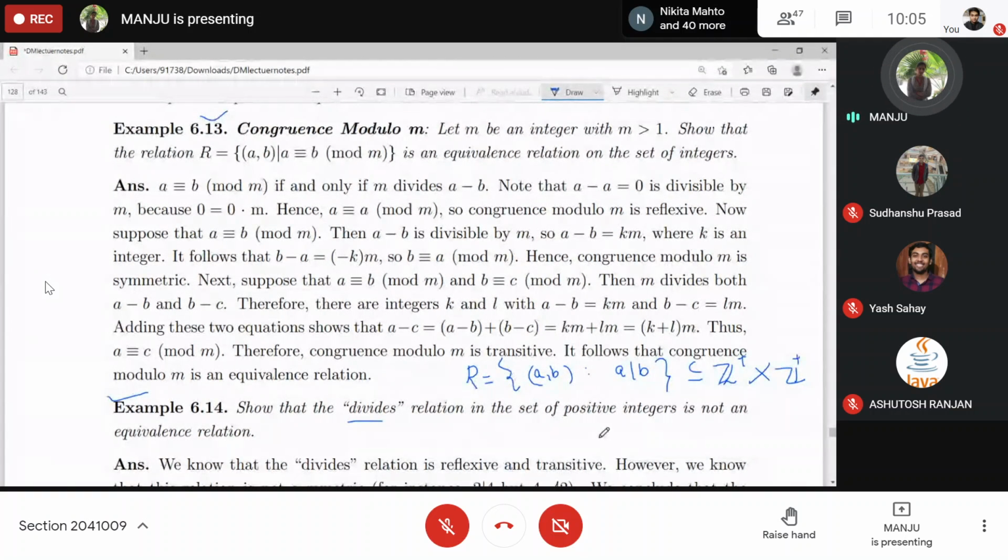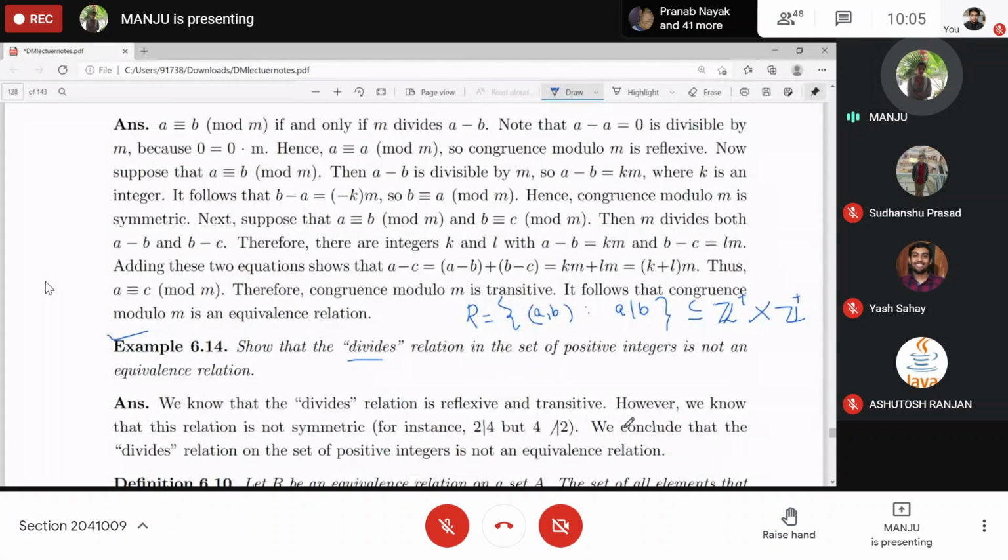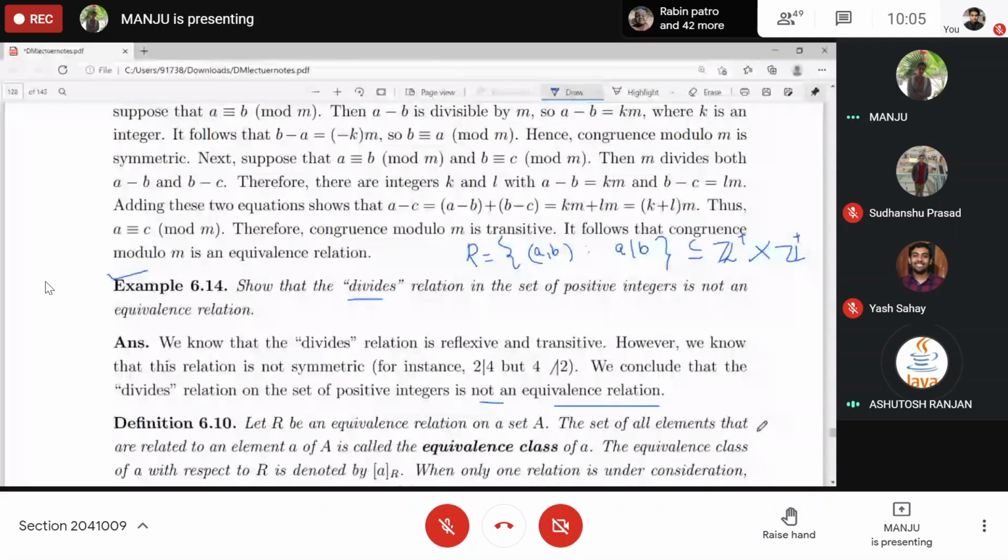For example, you can give a counter example: 2 divides 6, but 6 does not divide 2, right? So that means it is not symmetric, which means it is not an equivalence relation. Clear? Yes, ma'am. So for disproving, you can just give a counter example, or just give the reason for which it does not become an equivalence relation. Only this reason is enough, not symmetric. No need to prove reflexive and transitive.